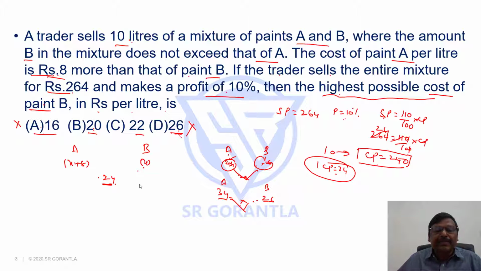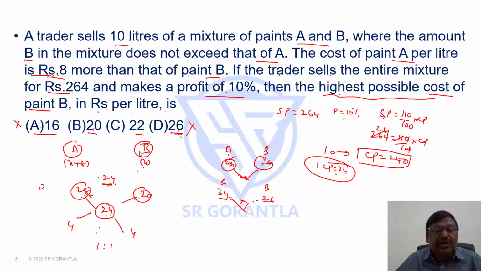Suppose I take 20. B is 20, then what will be A? 28. 28 rupee and 20 rupee varieties are mixed such that I get the average cost as 24. In what ratio should these two be mixed? These are the prices; in what ratio should the quantities be mixed so that I get an average price of 24? If I apply the rule of alligation: 28, 24, difference 4; 20, 24, difference 4. 4 is to 4, 1 is to 1 ratio I should mix them. A and B should be mixed in the ratio 1 is to 1.